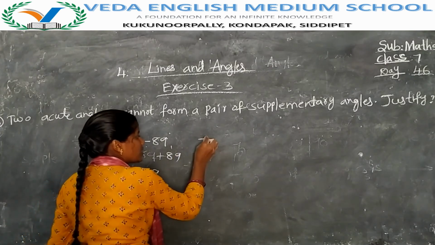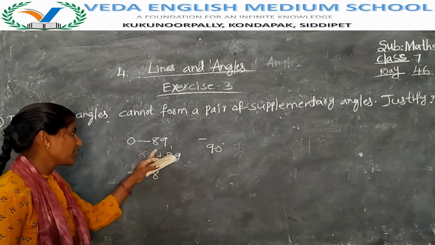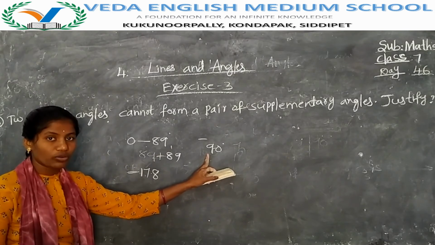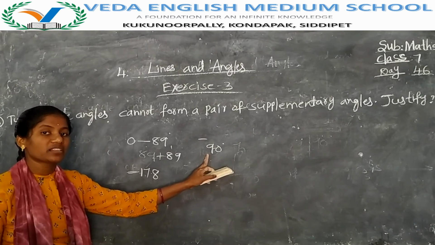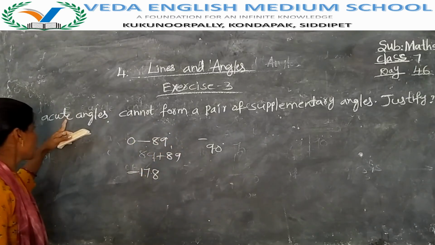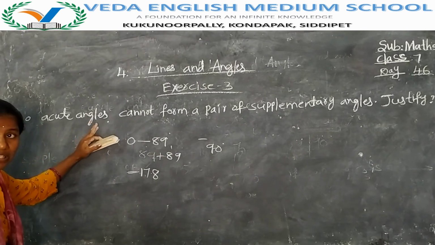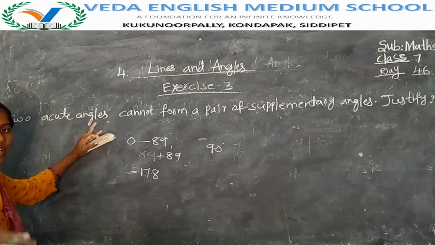If you take 0 to 90, then 90 is the right angle. Suppose you took 90 instead of 89, would 90 be an acute angle? No. If it is exactly 90 degrees, we say it is a right angle. In the question they have asked only about acute angles, so we talk only about acute angles: the angles which lie between 0 and 89 are called acute angles.